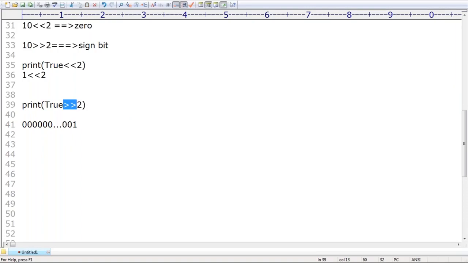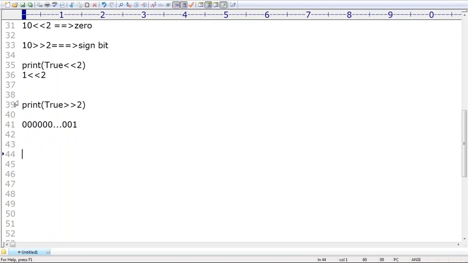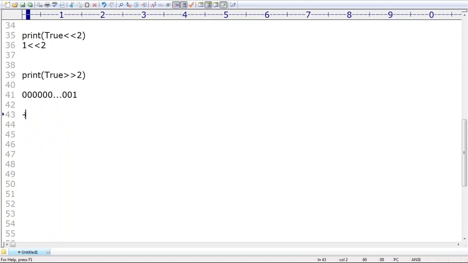Yes. Okay. Sir, now take very special care, sir. True right shift 2, True right shift 2. The answer by default we are going to get is 0 itself. Everyone can understand? Sir, how many shift operators are there? You should be aware of how they behave. Okay. That's all, sir. This is about bitwise operators and the shift operators, right?